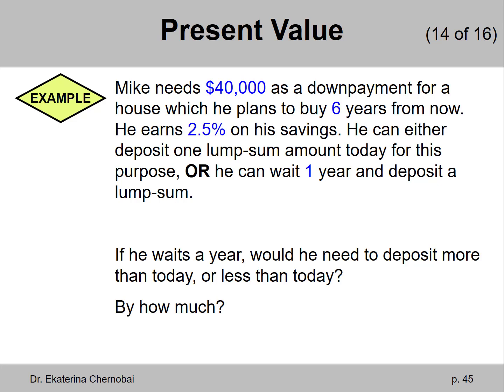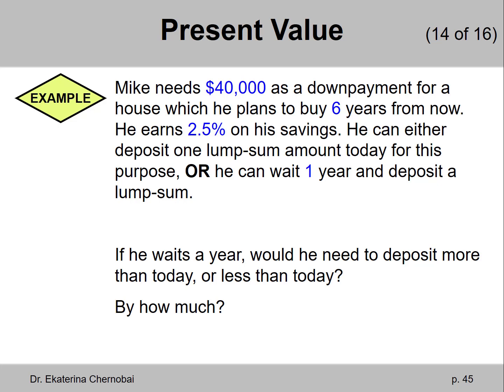If he waits a year, would he need to deposit more than today or less than today? What do you think? Well, after 1 year, there'll be less time left for the money to grow to 40,000. So probably he would need to deposit more, right, to make up for the lost 1 year worth of interest.